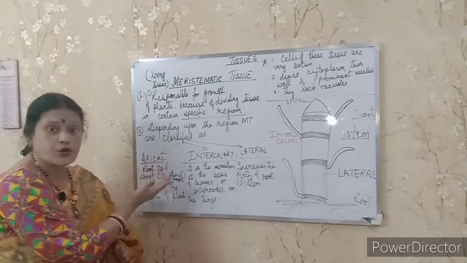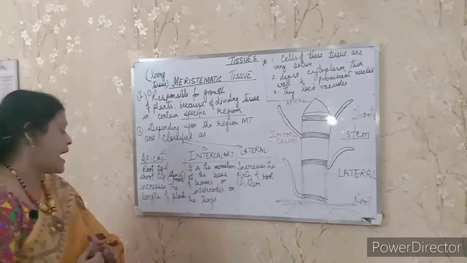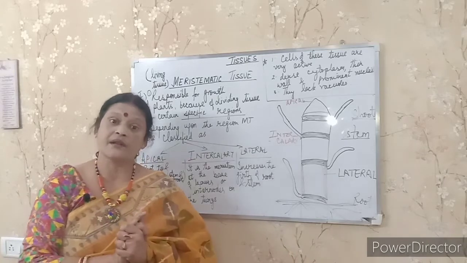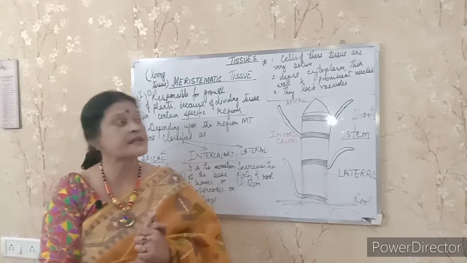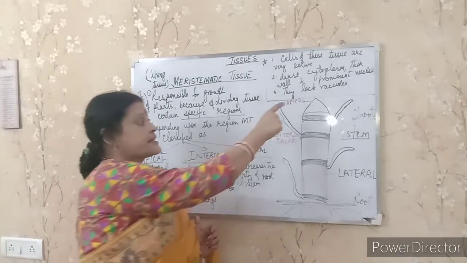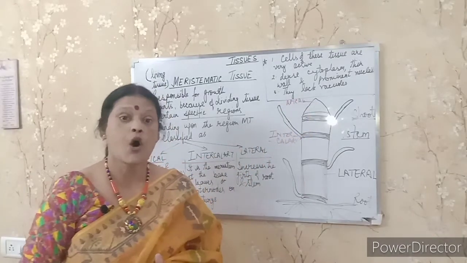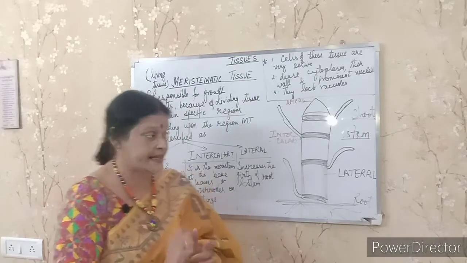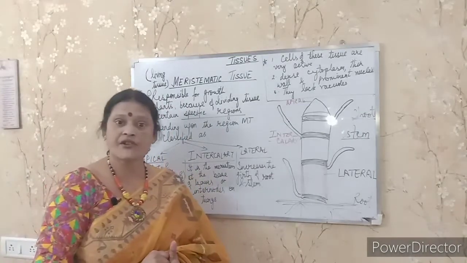It is growing at the root tip and shoot tip and it increases the length of the plant. This is apical meristem and it is always present in which specific region? That is the apex of the stem or the apex of the root.